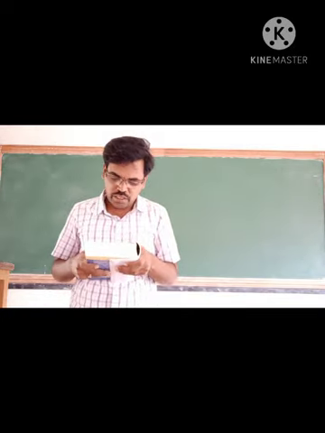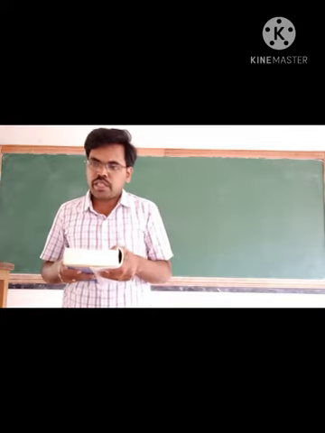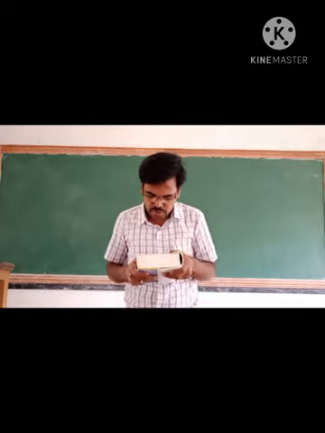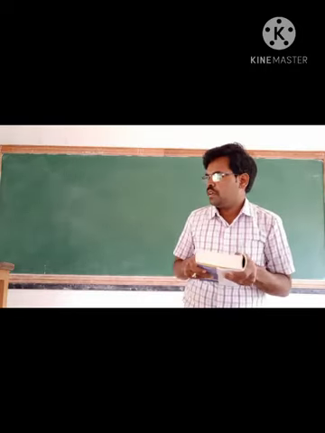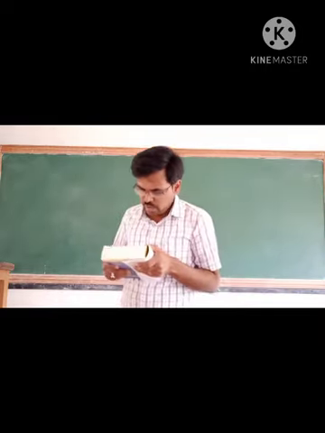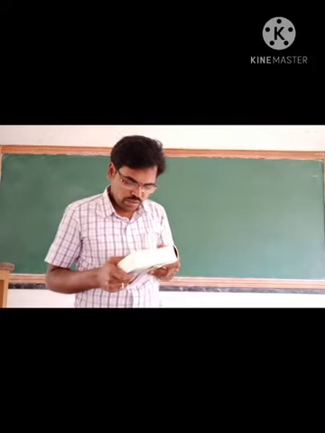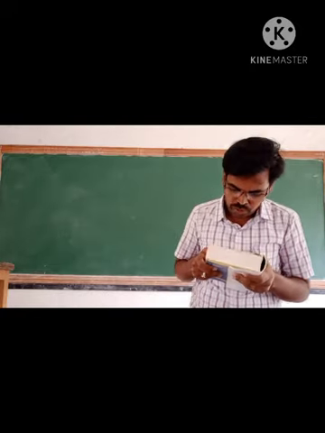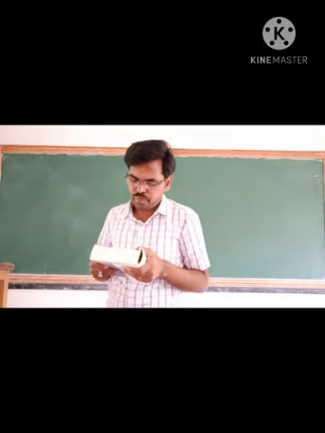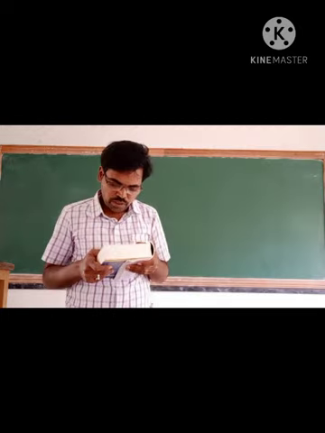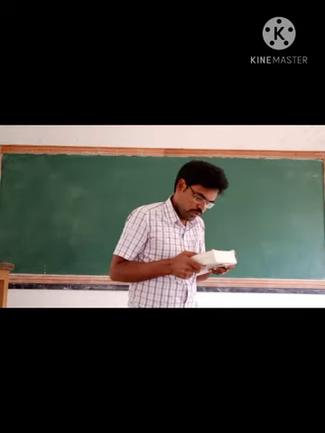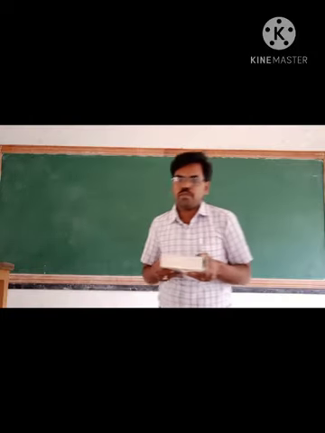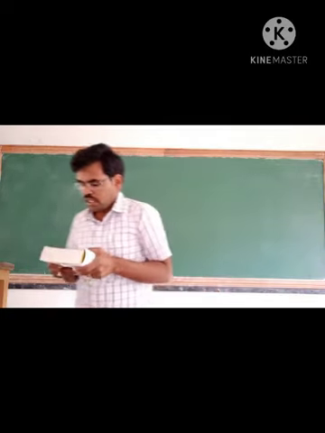Next, materials: product A 10,000, product B 5,000, product C 3,000, and the total 18,000.